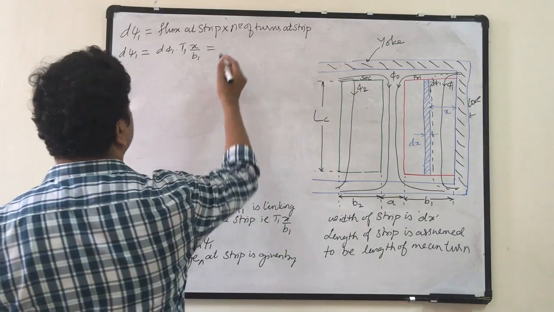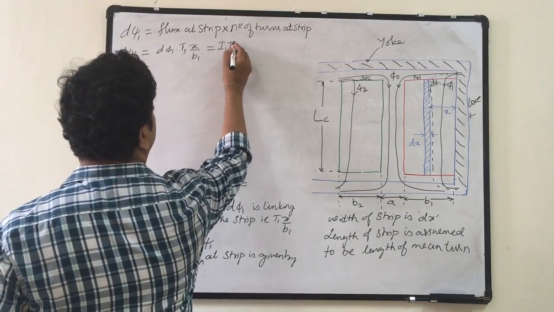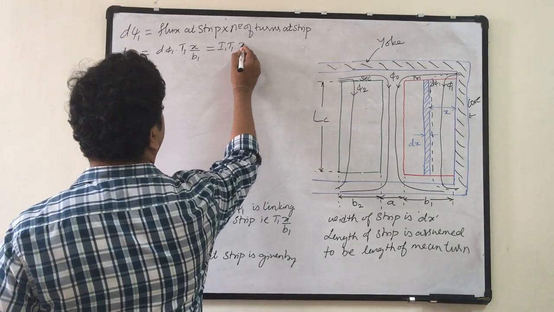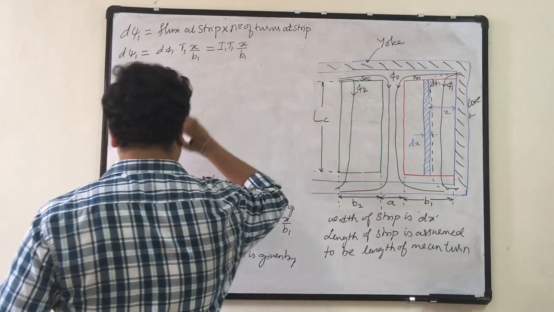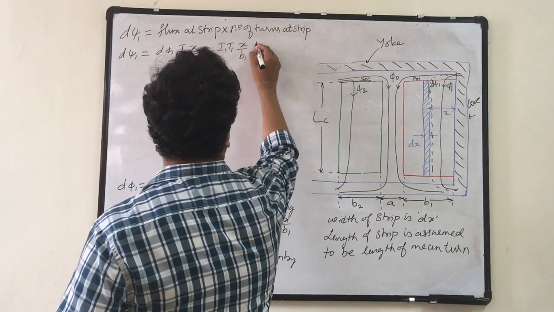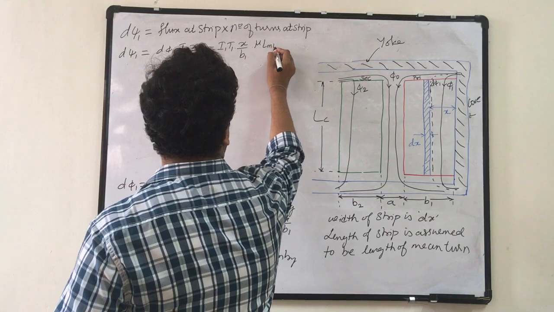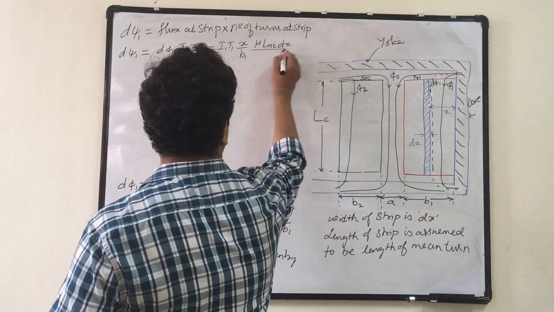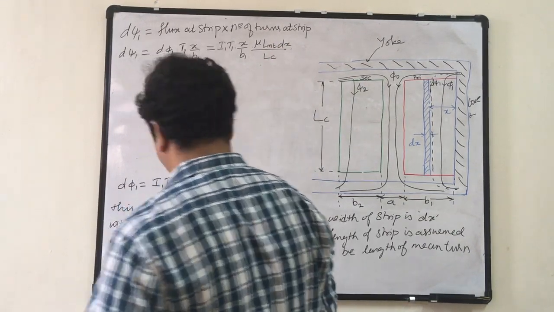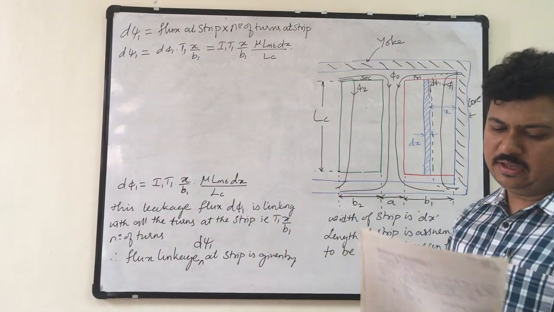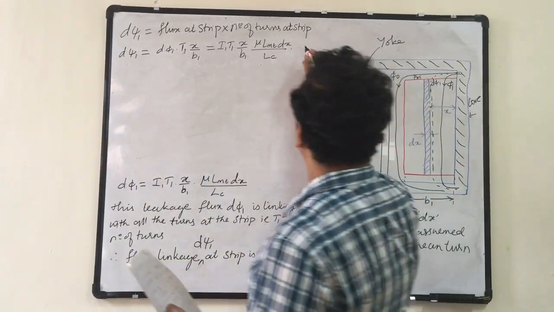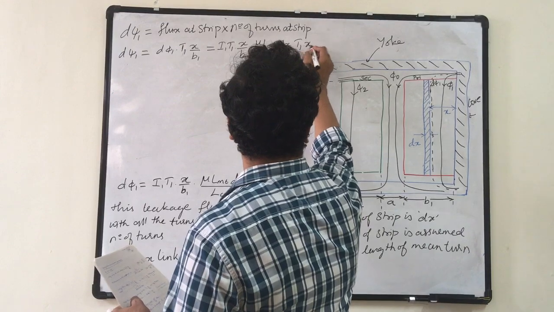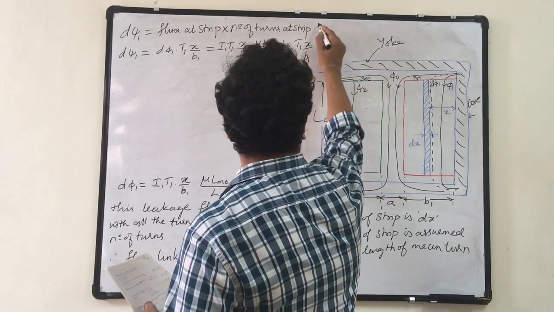It is I1 T1, into x upon b1, into mu LMT dx upon LC, into T1 x upon b1.